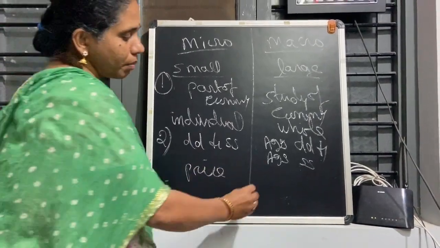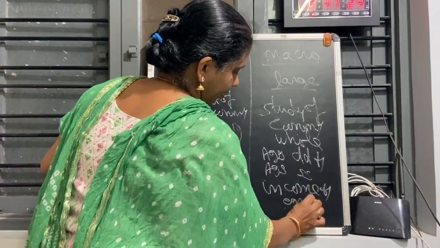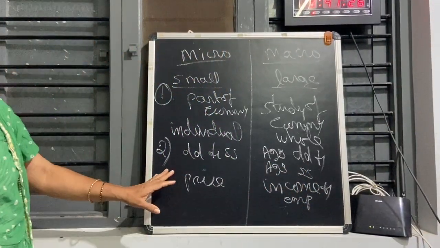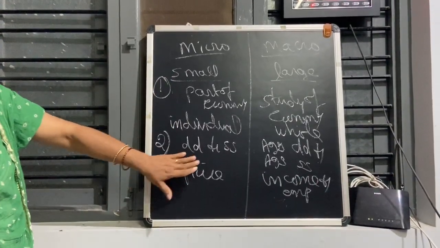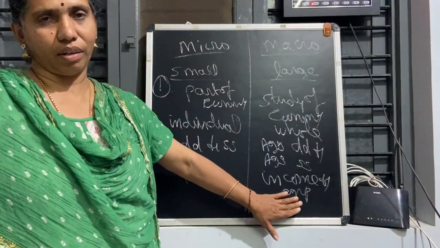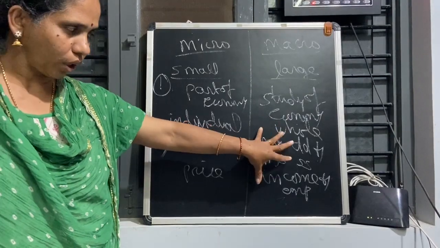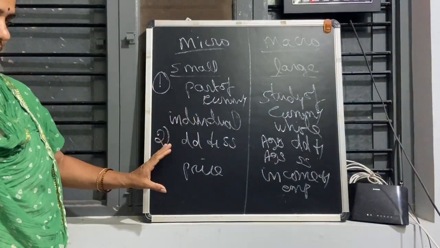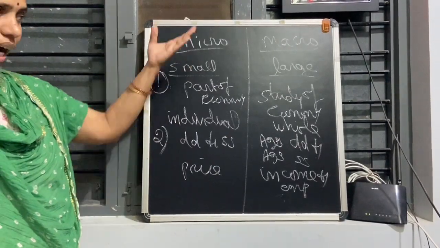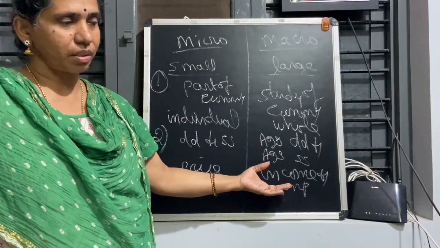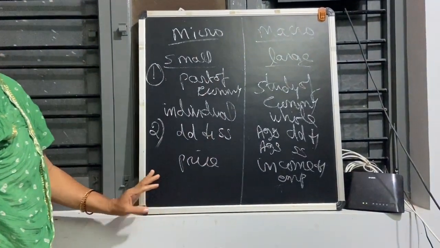Here, in macro, we determine the income and level of employment of the economy. This is the basic thing. So micro aims at determining the price of the factors of production, and macro determines the income and employment level of the economy. The tools are demand and supply; in macro, aggregate means total, while here it's only the part. For example, the next chapter we are going to study, consumer behavior, comes under micro. And the last chapter, consumption and investment, will come under macro. That's all. Thank you.